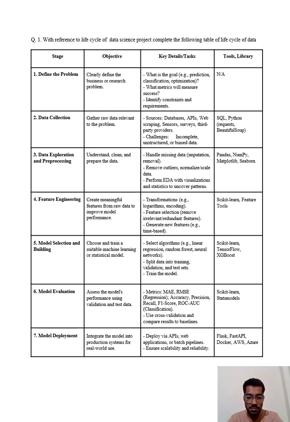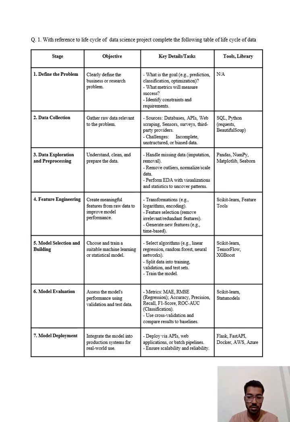So in the first section, we have to define the problem. Our main objective is to clearly define the business or research problem. Our key details and tasks are: what is the goal? Example, prediction, classification, optimization. What metrics will measure success? Identify constraints and requirements. And there are no tools used in this. Then second is the data collection.